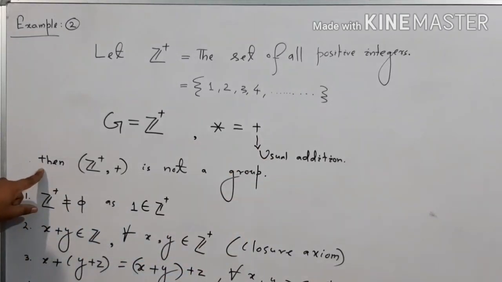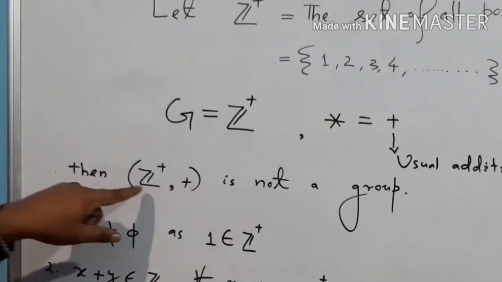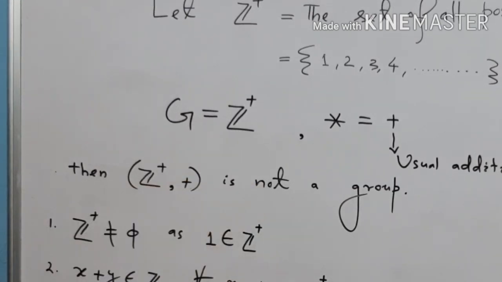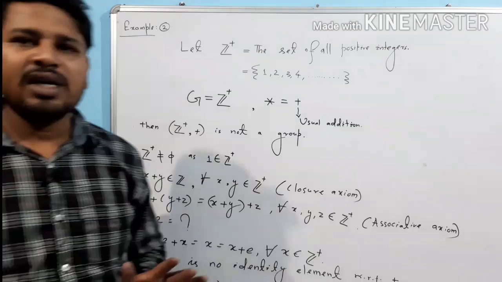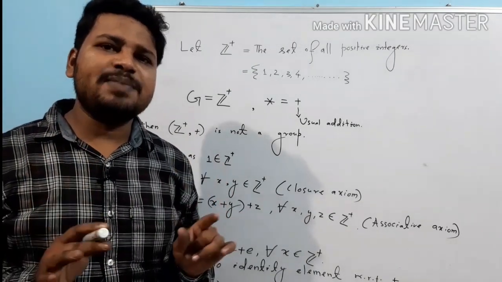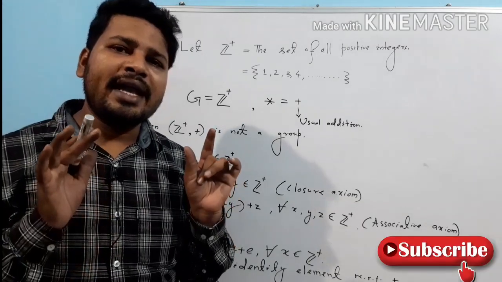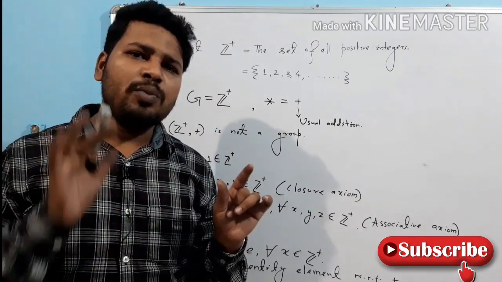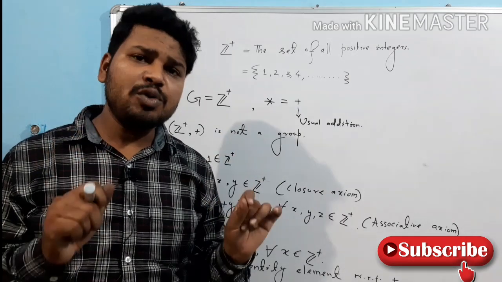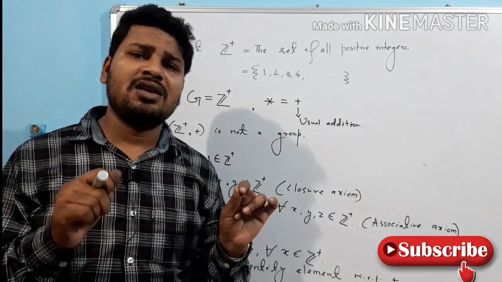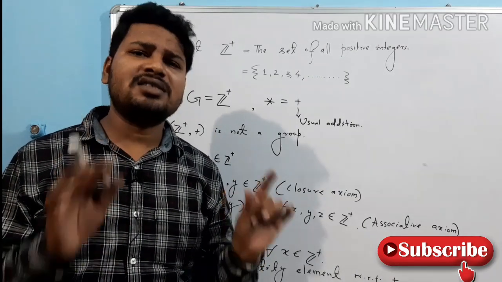Now I would like to prove Z plus with respect to addition is not a group. Please note, if a set with respect to a binary operation is not a group, then to prove this, it is enough to prove that at least one condition of the group doesn't hold.